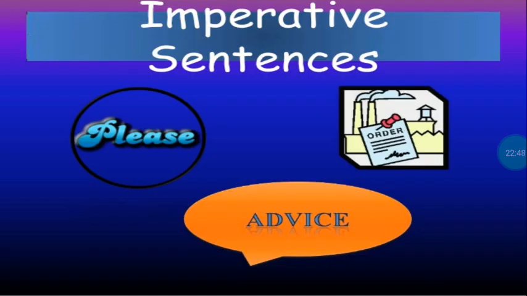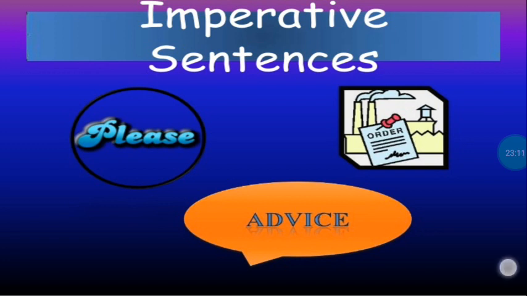Now we have seen about interrogative sentences. Now we will go to imperative sentences. Now first of all, what are imperative sentences? Now when you have a request, a command, an order, or you're giving some advice, when you're requesting someone, giving advice, or giving an order or a command, then it is called an imperative sentence.